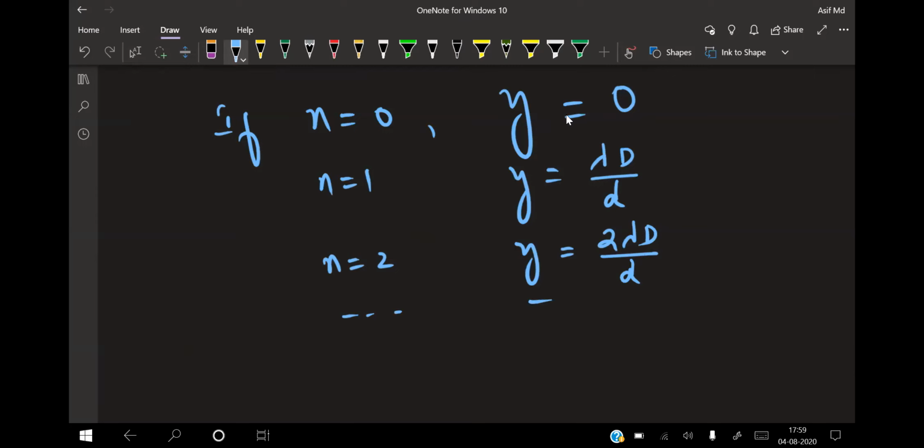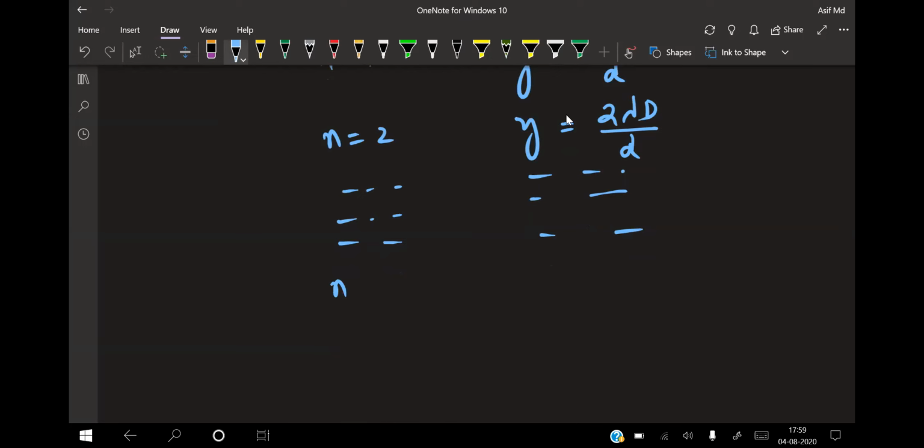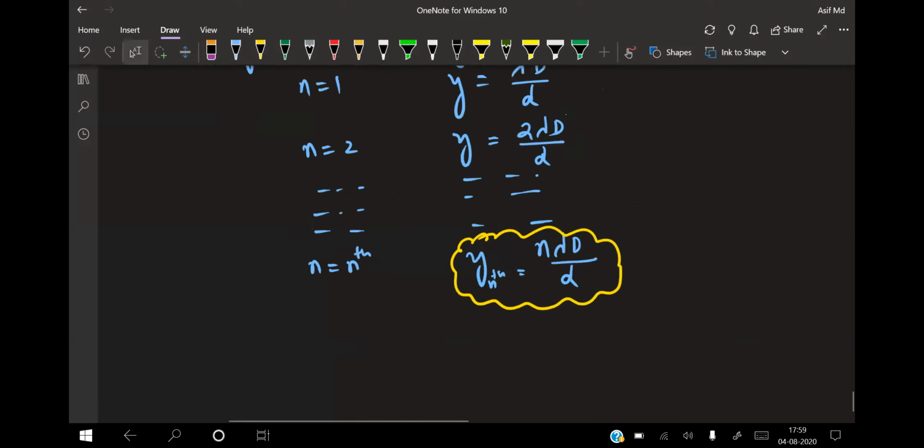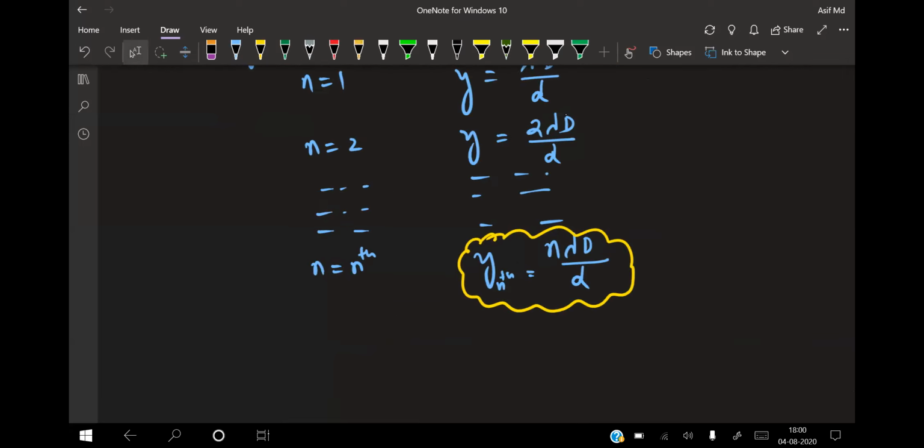Like that I can go on for n is equal to 3, 4, 5, up to the nth bright fringe. Then y nth will be equal to n into lambda into capital D divided by small d. So the nth bright fringe is calculated by the formula y nth is equal to n lambda D by d.